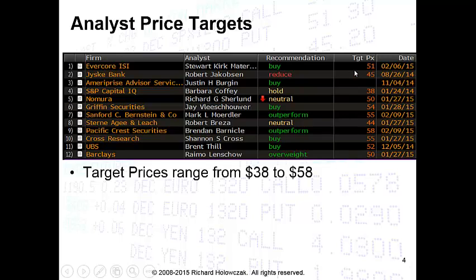Clearly, these analysts do not all agree on what the stock price for Microsoft should be. And so, one question you might ask yourself is, well, which of these analysts might be correct? Which of these analysts is going to be close enough or good enough to really predict what the actual stock price of Microsoft ought to be?